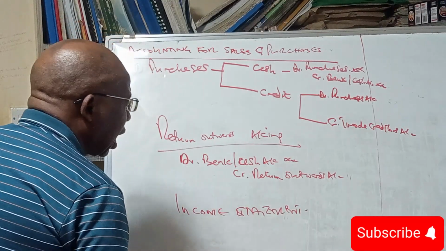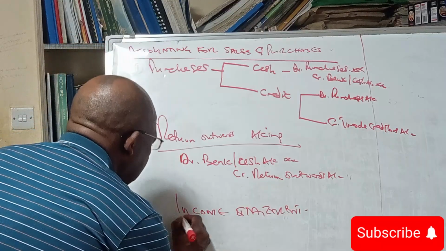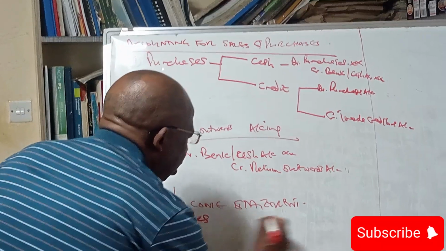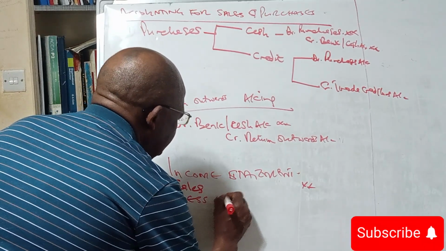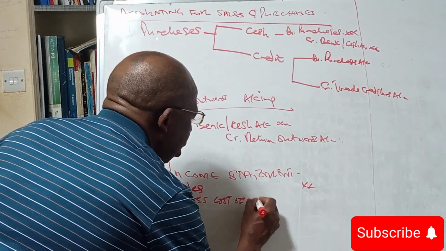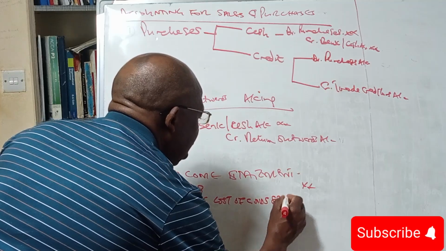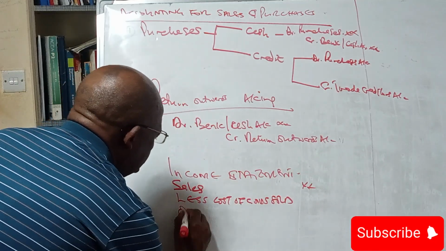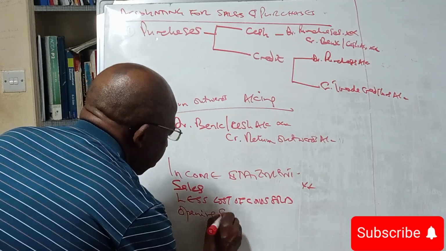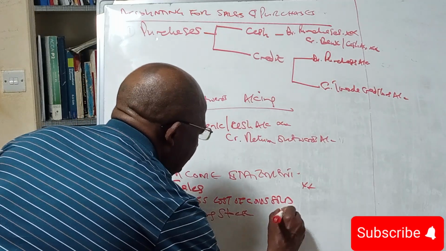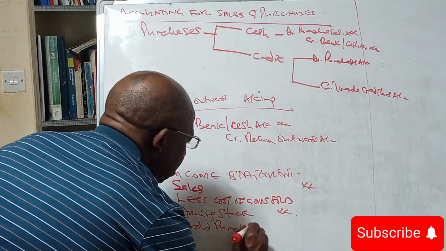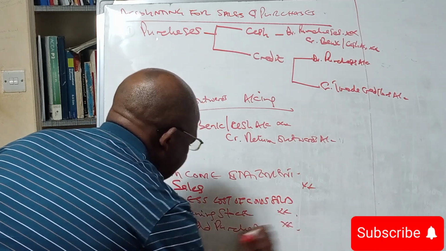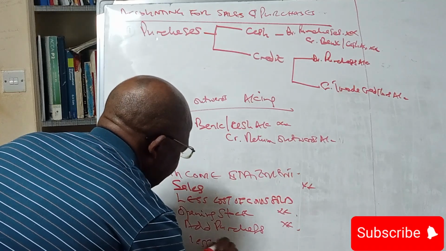So when you are preparing the income statement at the end of the year, we say less cost of goods sold, and we say opening stock, add purchases, less return outwards.